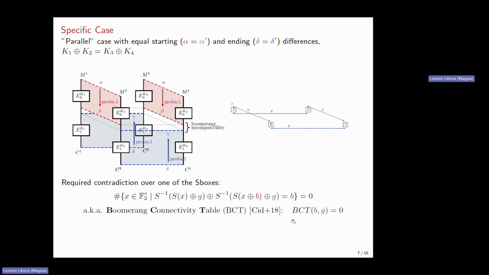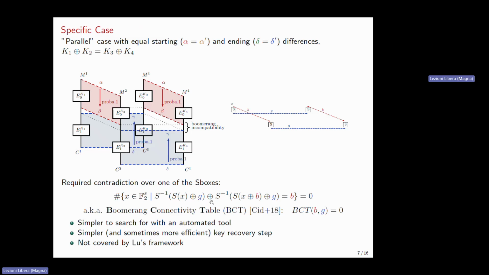So let's now look at the specific case where we have alpha equal to alpha prime, and delta equal to delta prime. If we follow the same reasoning as previously, we obtain this relation here that must be impossible. This corresponds to this set, and the cardinality of this set is actually what was called the Boomerang Connectivity Table coefficient at Eurocrypt 2018.